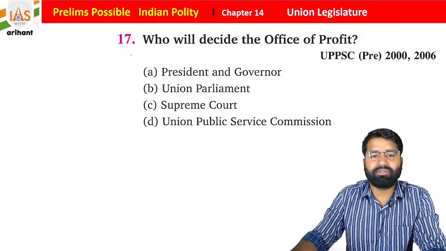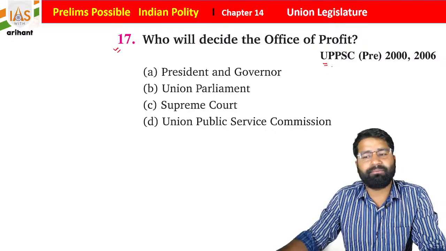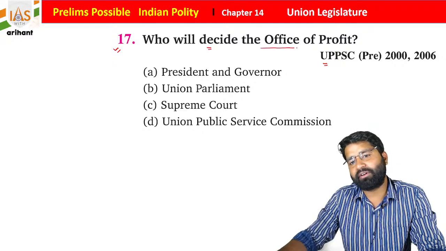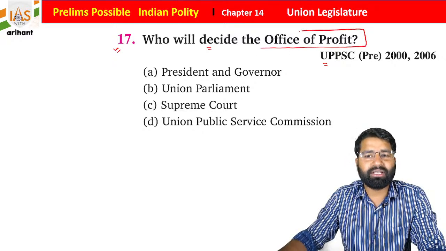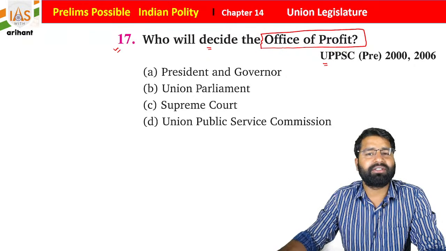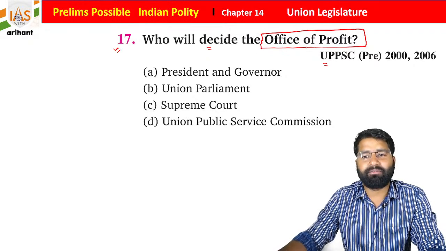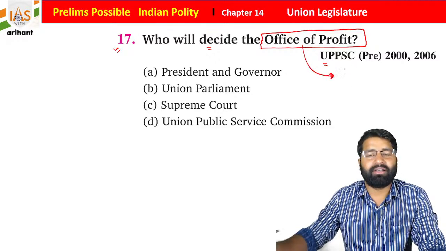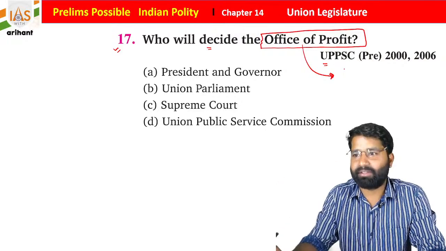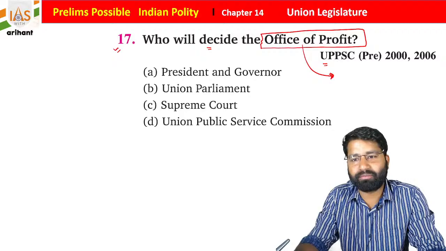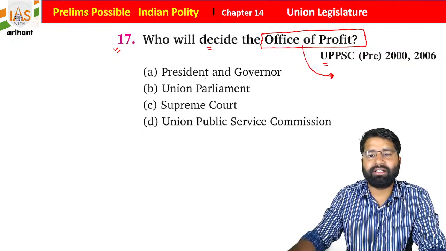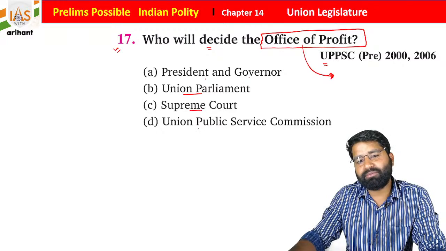Okay, everyone. Now the question number 17 we have, which was in UPPCS 2000 and 2006. Who will decide the office of profit? Students, in our Indian Constitution the office of profit is not explicitly defined, but yes, it is mentioned there. Let's suppose someone is doing a central government job or a state government job, so that position will be considered an office of profit. And who will decide it? The options are the President and Governor, Union Parliament, Supreme Court, or UPSC.